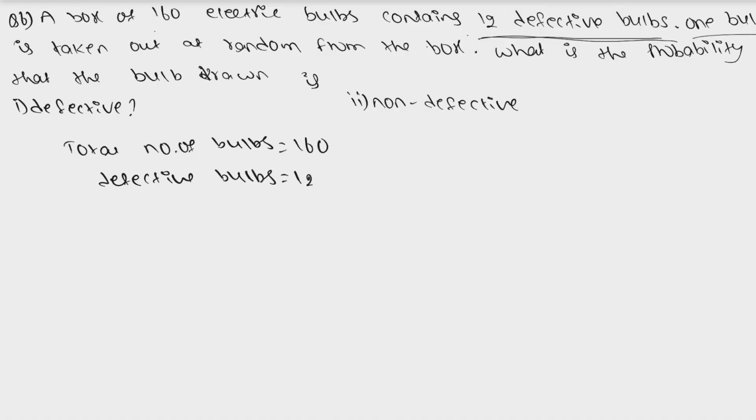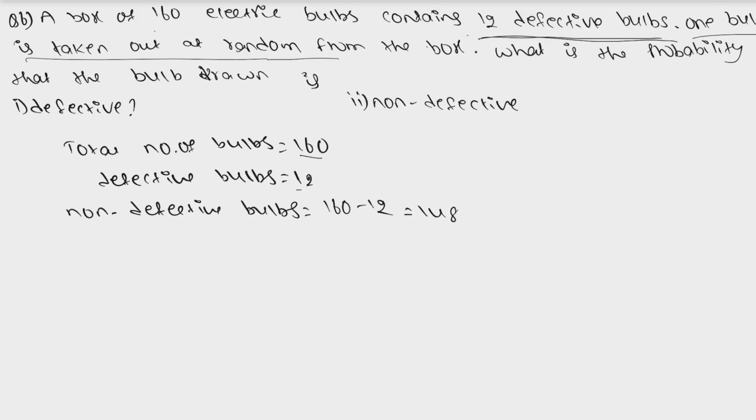And one bulb is taken out at random. First we'll find the number of non-defective bulbs. How many non-defective bulbs do we have? Total minus defective, which is 160 minus 12, equal to 148. So we have a total of 160 bulbs, out of which 12 are defective, and the count of non-defective bulbs is total minus defective, which is 148.